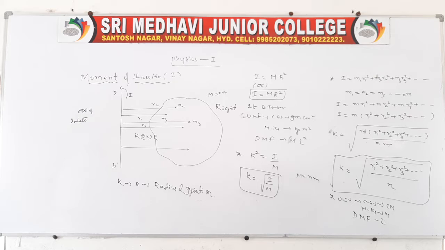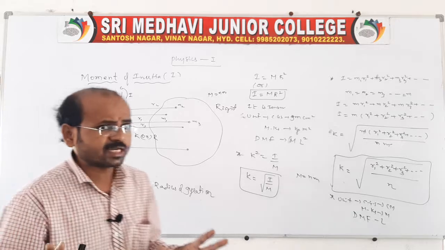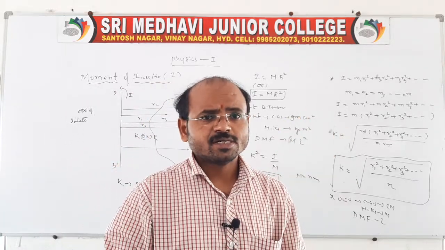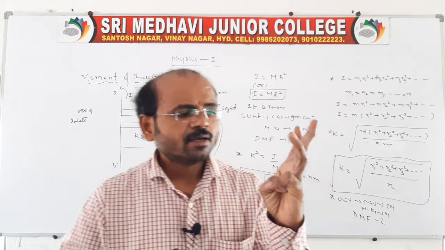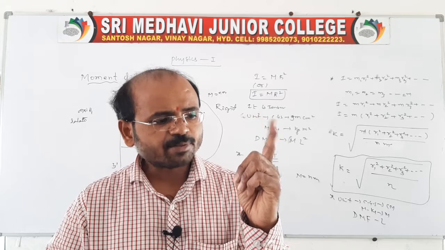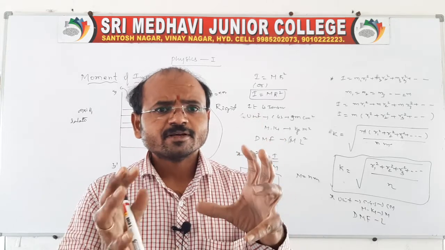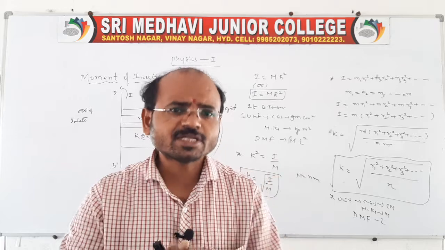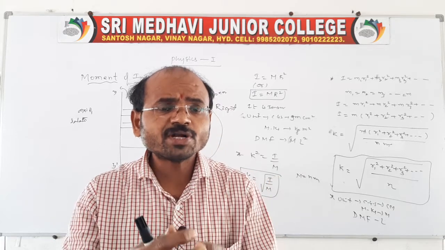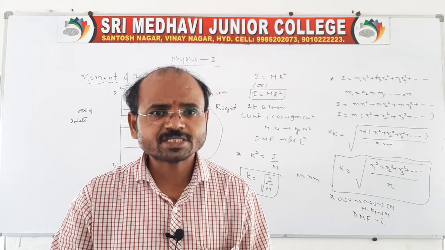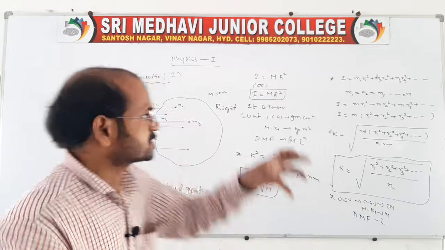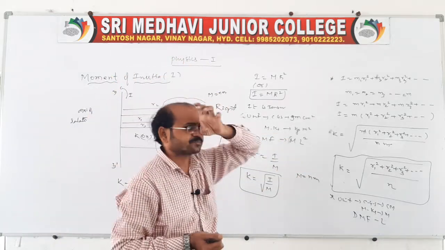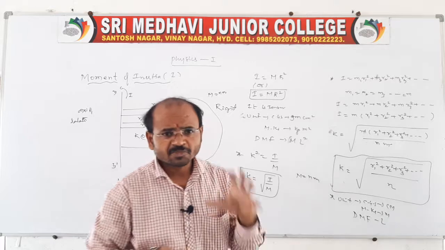This is very, very important, everyone, remember, right? Moment of inertia, I told you very clearly, depends on the mass of the body, distribution of particles, and temperature, shape, size. Because for different bodies, different moments of inertia are there. For different shapes of bodies, there will be different moments of inertia. And when temperature changes, the shape of the body changes. When the shape of the body changes, the moment of inertia changes. That's what I mean here.